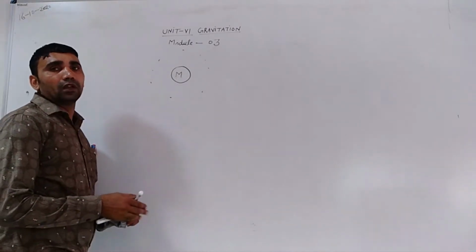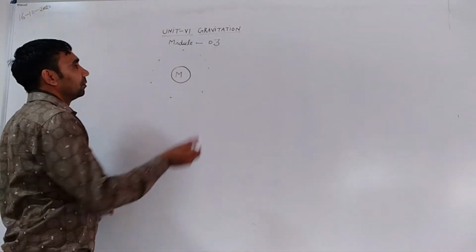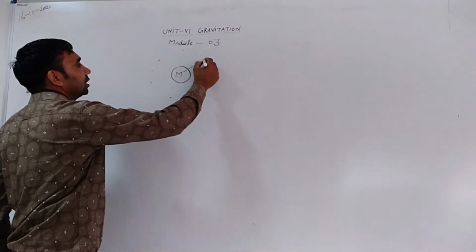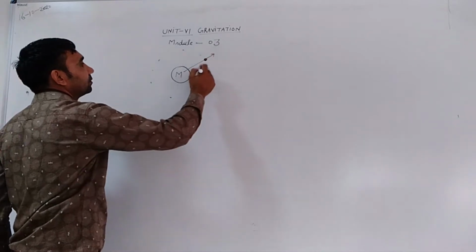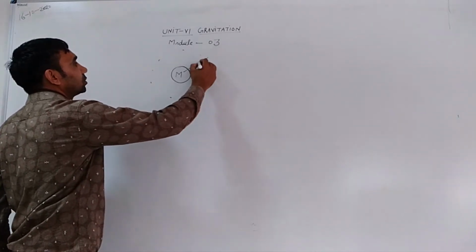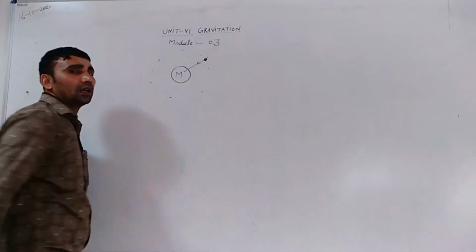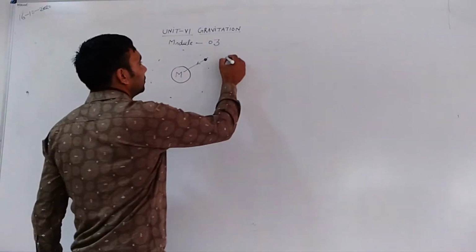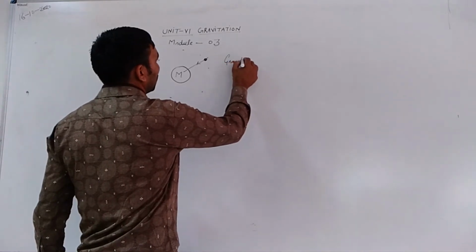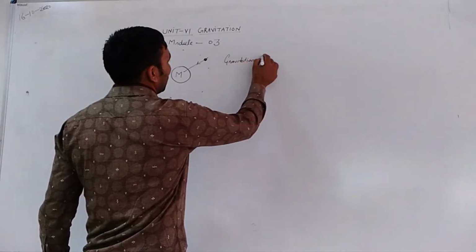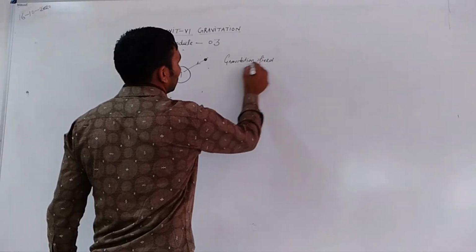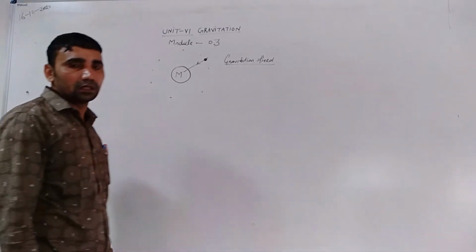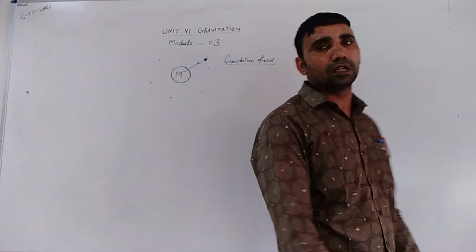When another body of mass m is taken near this body, then gravitational force is exerted on this body. This gravitational force provides the gravitational field. So, any material body modifies its space, and this modified space is called gravitational field.